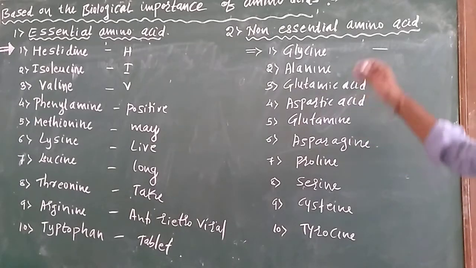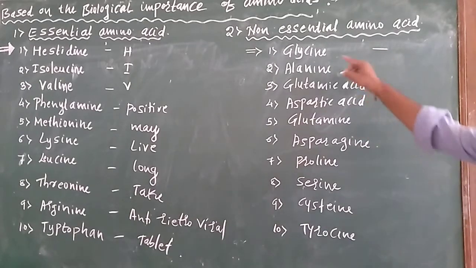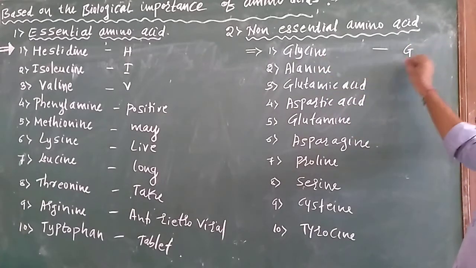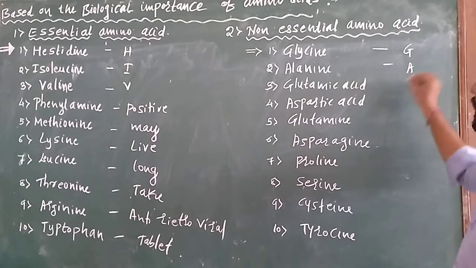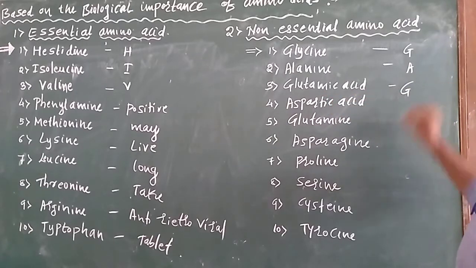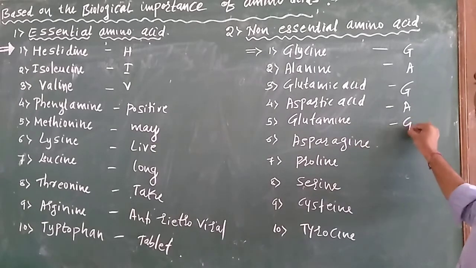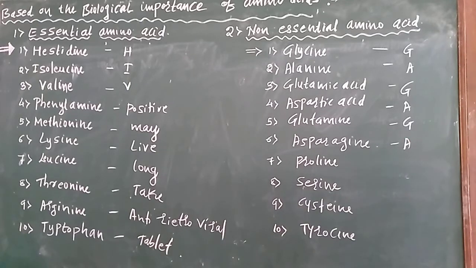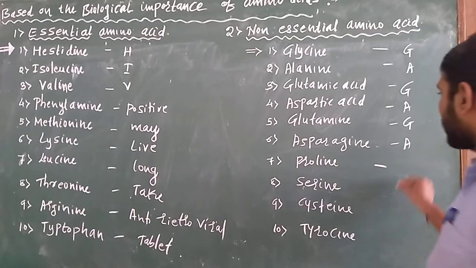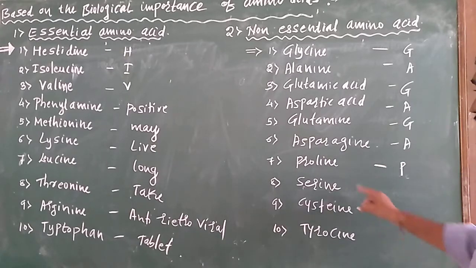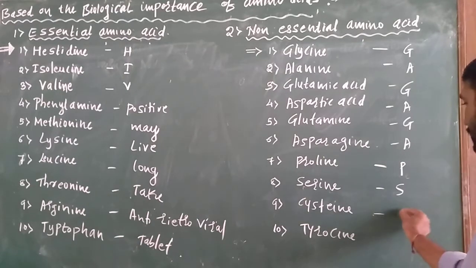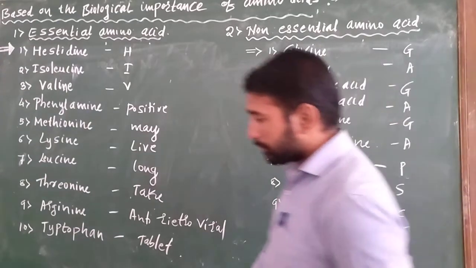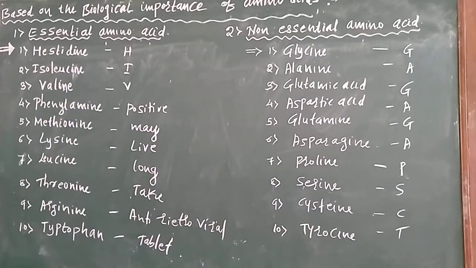For remembering, there is one trick: from glycine you take G, from alanine you take A, from glutamic acid you take Z, from aspartic acid you take A, then proline P, here S, here C, here T. Okay.